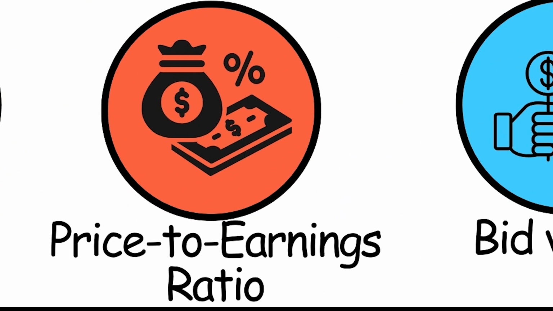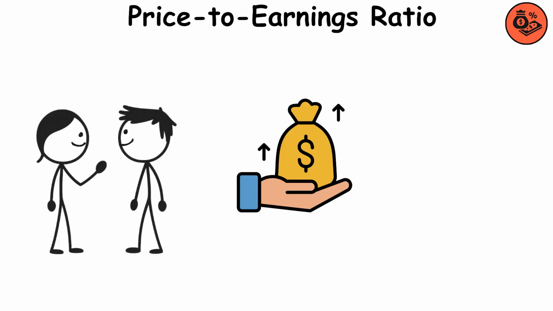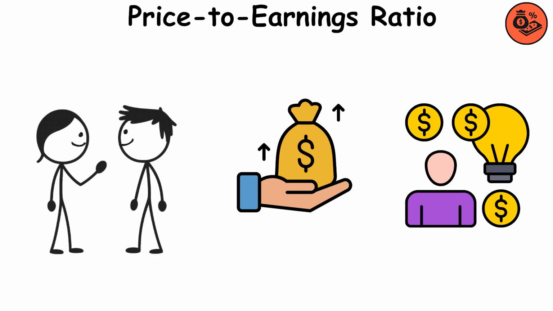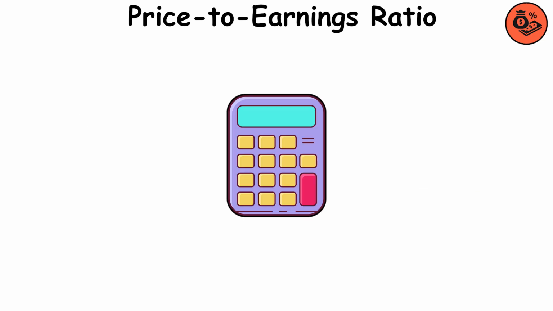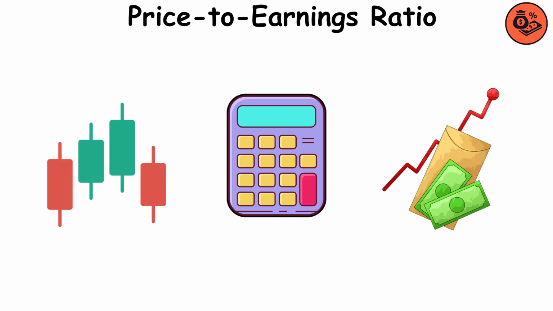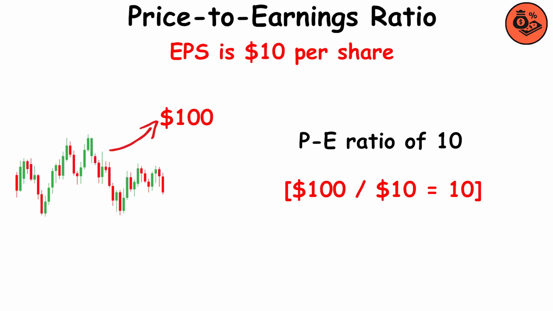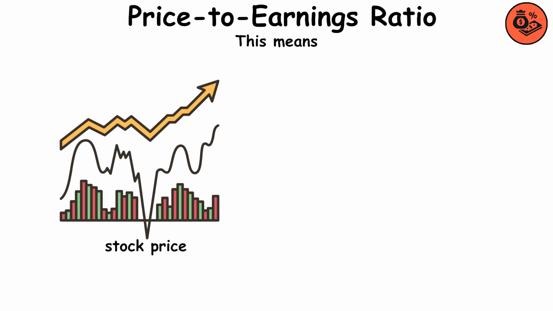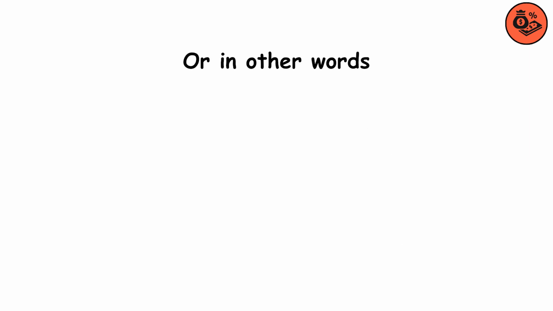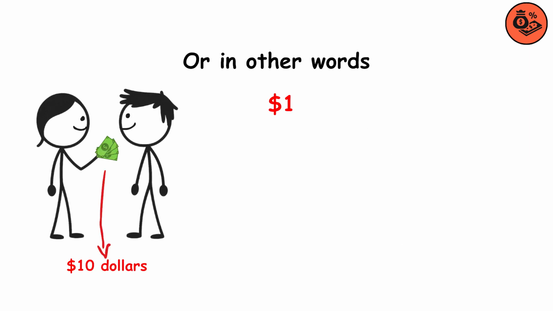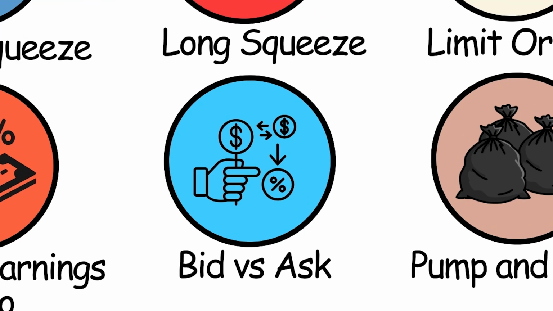Price to earnings ratio. This tells you how expensive a stock is compared to how much money the company makes. It is calculated by dividing the stock price by the earnings per share. Let's say stock price is $100 and the EPS is $10 per share. That's a PE ratio of 10. This means the stock price is 10 times its earnings, or in other words, you're paying $10 for every dollar the company earns.